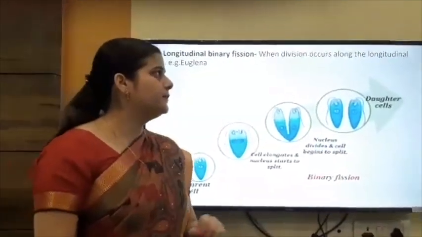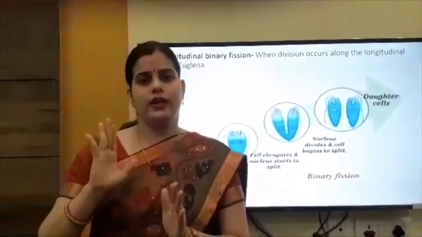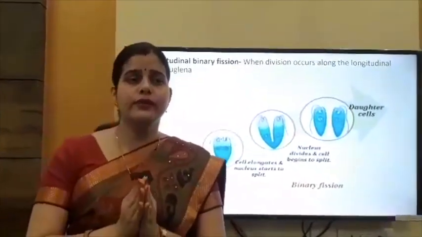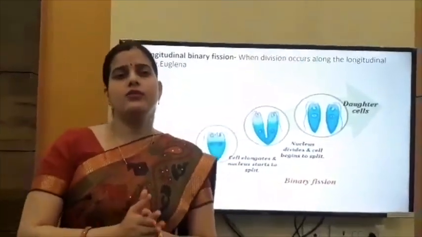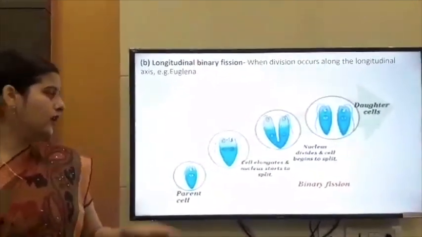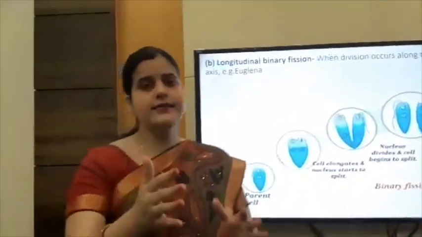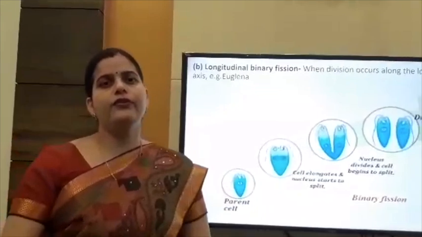longitudinal binary fission. When division occurs along the longitudinal axis of an individual, then it is known as longitudinal binary fission. Longitudinal means when division occurs vertically, then it is known as longitudinal division. Let's take an example of euglena. Euglena is an interlink between plants and animals. How? They have one character of plant and one character of animal.